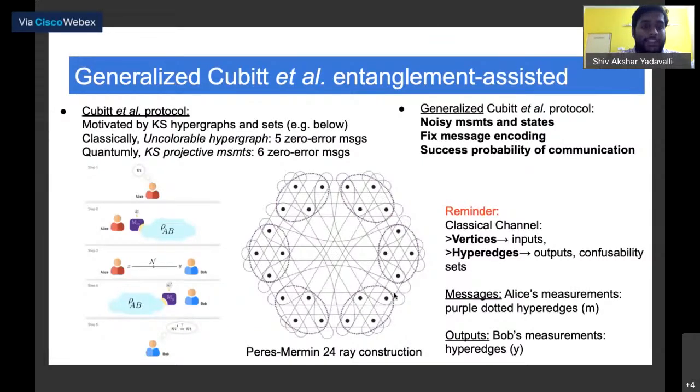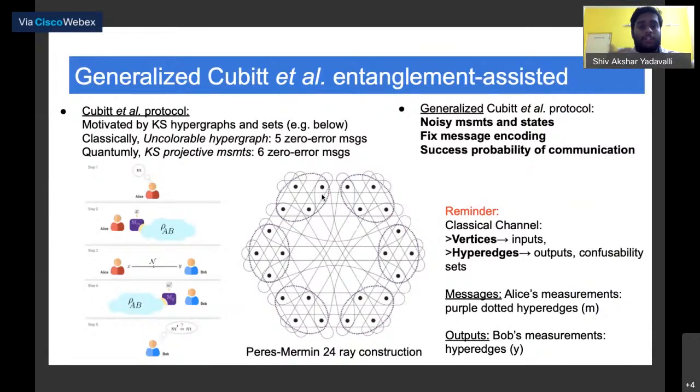But if you assess this quantumly and use the fact that you have KS projective measurements, you can suddenly send 6. You have orthogonal bases associated with each of these hypergraphs, and hyperedges are also orthogonal bases. So you can have the schema of measurements where you can figure out outcomes with 100% probability.